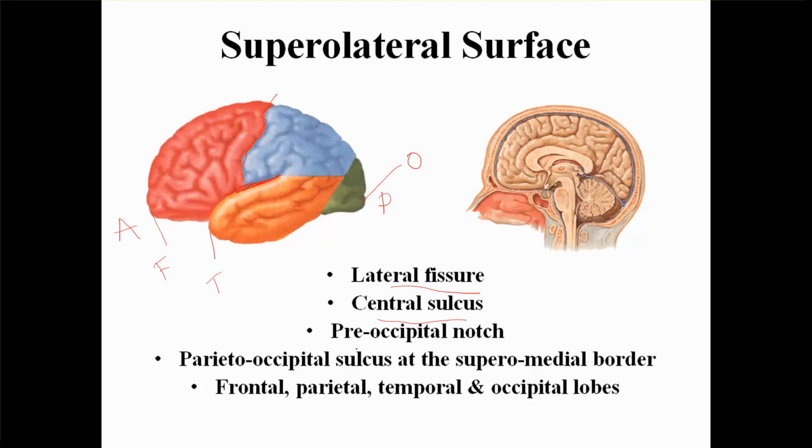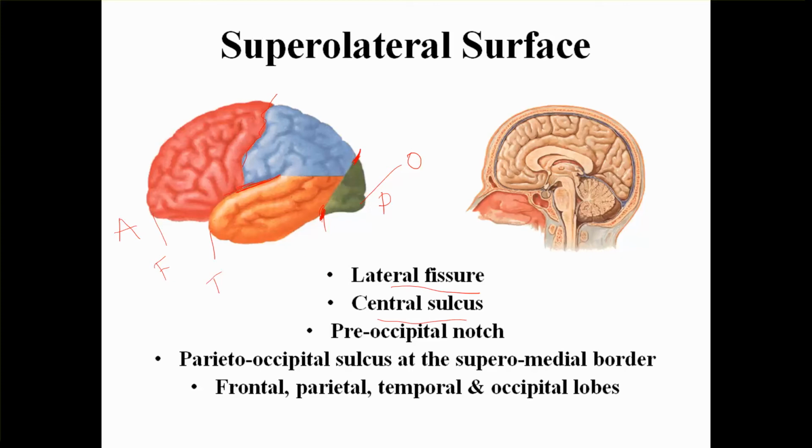The pre-occipital notch is just before the occipital lobe. So this is the pre-occipital notch here. The parieto-occipital sulcus is at the superior medial border. So this is the parieto-occipital sulcus at the superior medial border. Now these structures will divide the cerebral hemisphere into 4 lobes.